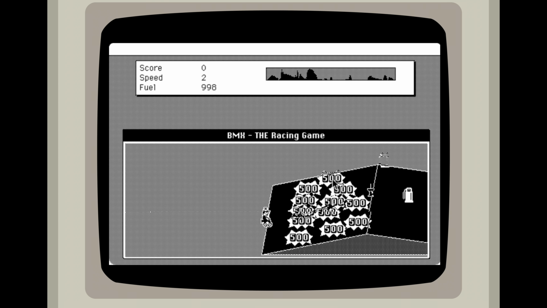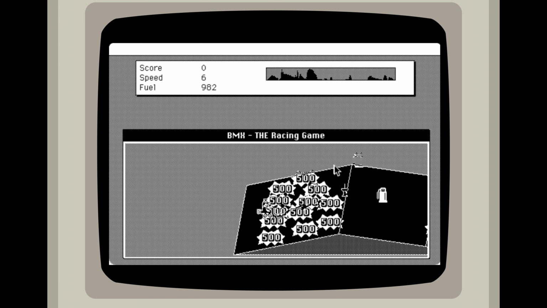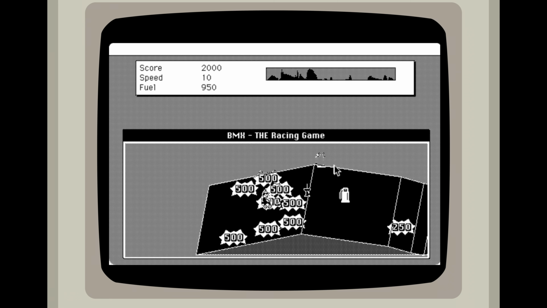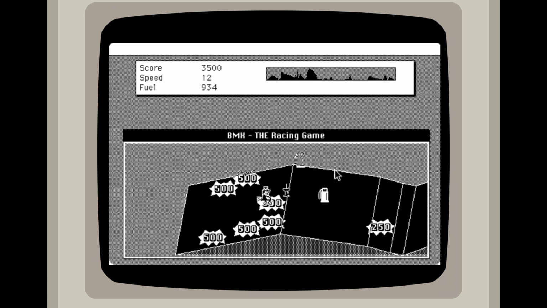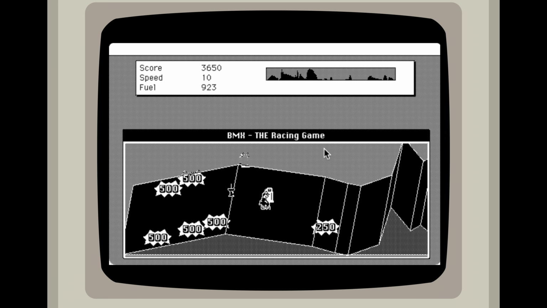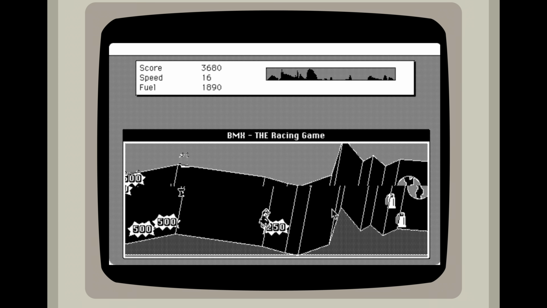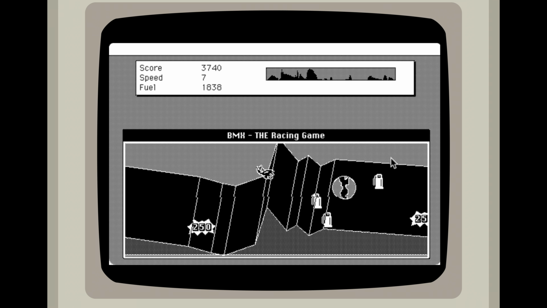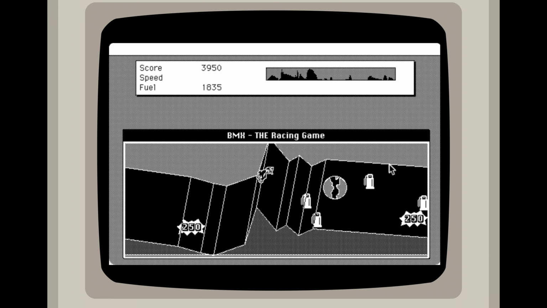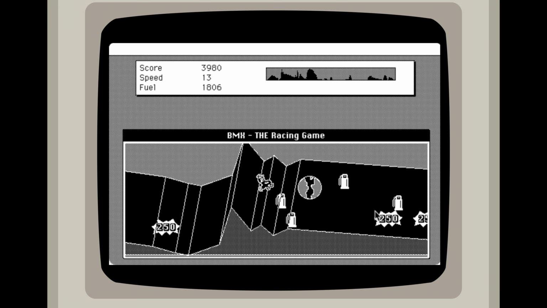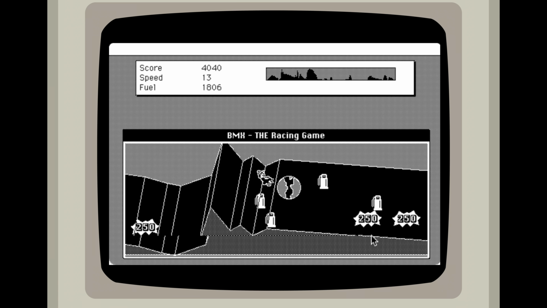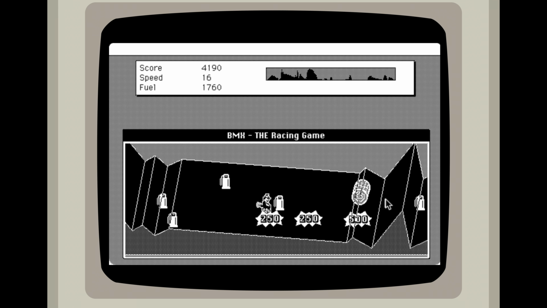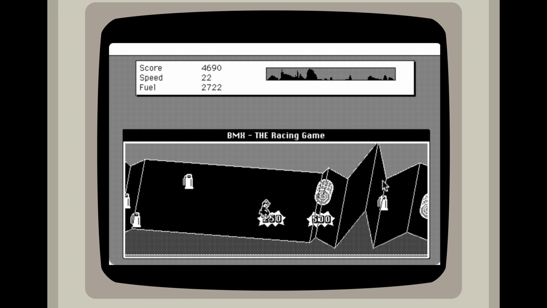Basically I just move over here if I want to go forward, and I can move forward. Collecting points and fuel. Not really sure why I collect fuel if it's a BMX bicycle. As you can see, it's kind of clunky around with the mouse.